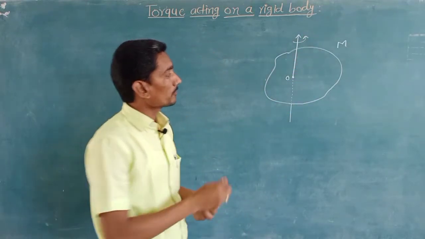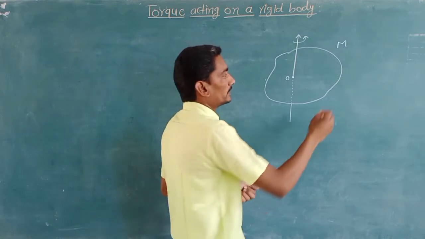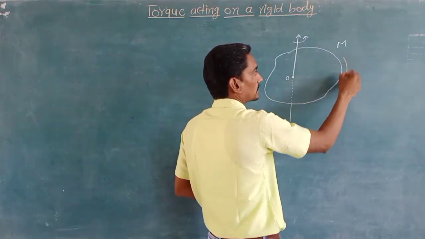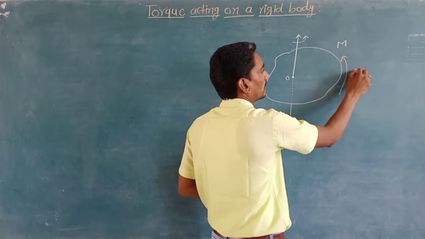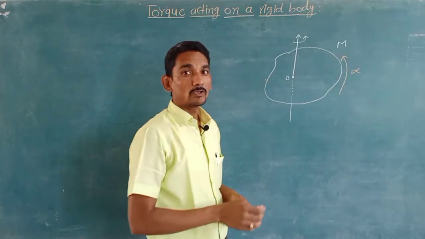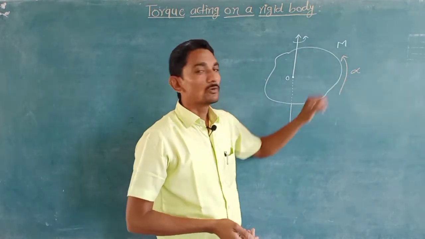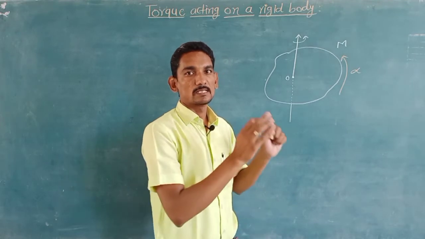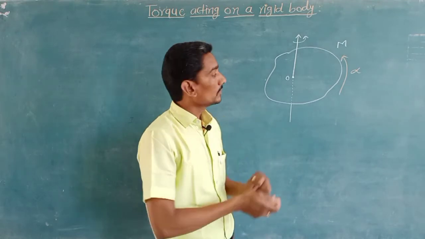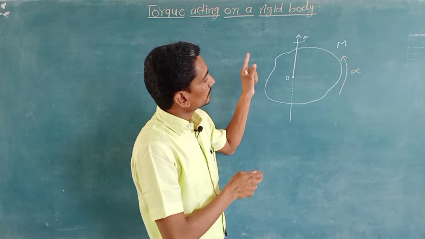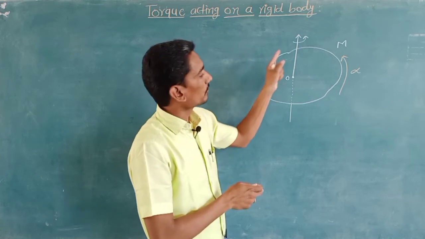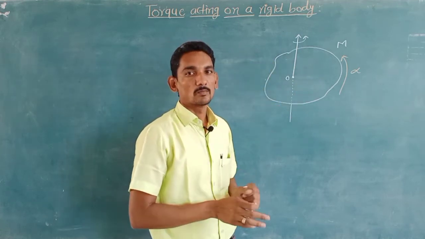When the body is performing rotational motion, its angular acceleration is given by alpha, and for the rotating body the angular acceleration is constant. So we have to calculate the torque for this rotating body.